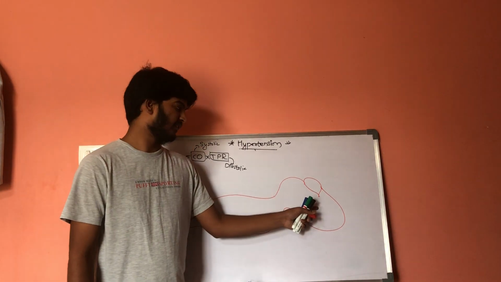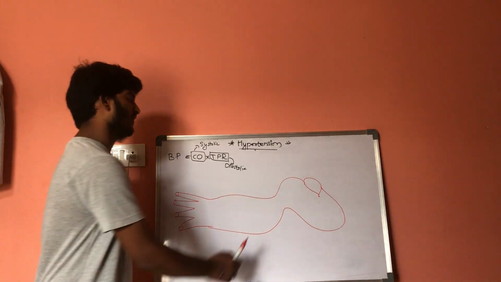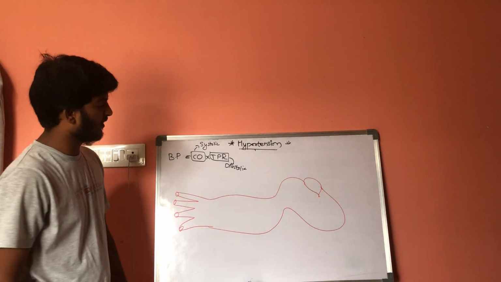This is the left ventricle. From this left ventricle, this is the aorta.